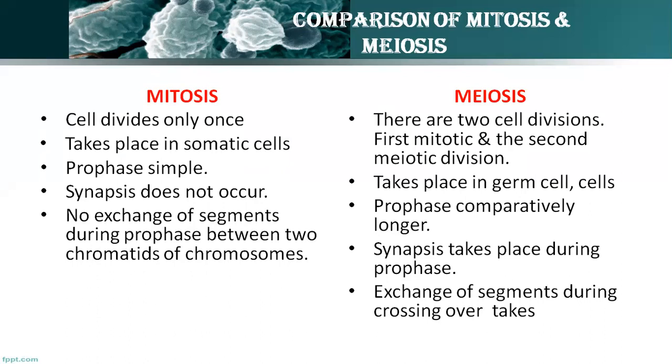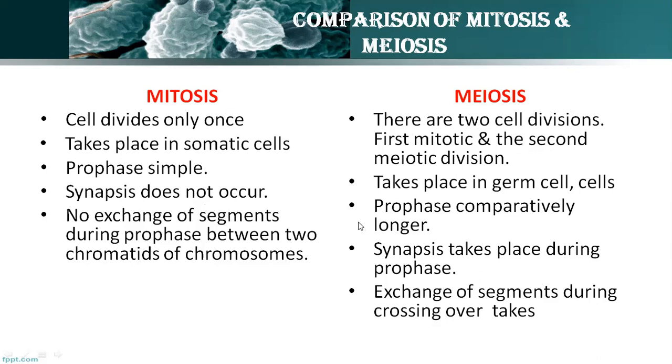In mitosis, the cell divides only once, whereas in meiosis, we know it has meiotic first division and meiotic second division. See here, the spelling mistake is there. It is not first mitotic division, it is first meiotic division and second meiotic division. Mitosis occurs in somatic cells, whereas meiosis occurs in gamete or germ cells.